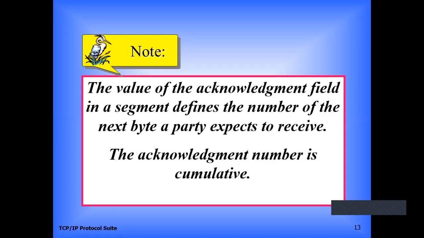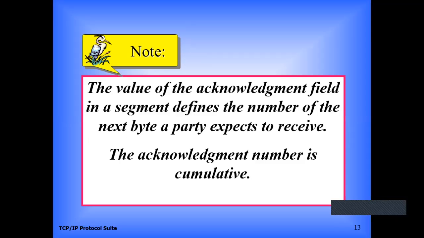So if a party receives a segment with sequence number X, then according to this concept, the destination sends the acknowledgement with the acknowledgement number X plus 1. That is the next byte a party expects to receive. This is the acknowledgement number. It is also represented as a 32-bit number in the segment format. Clear?